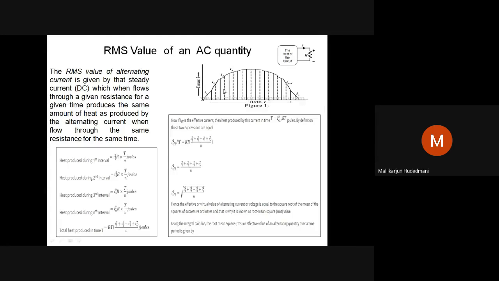Then cut it into n equal parts. What you can see here, the solid lines show slicing it into n parts. When I make it n parts, each width of time becomes T by N seconds. Total duration is T seconds. I made the T seconds into N equal parts, vertical strips. Each strip has a time duration T by N seconds.